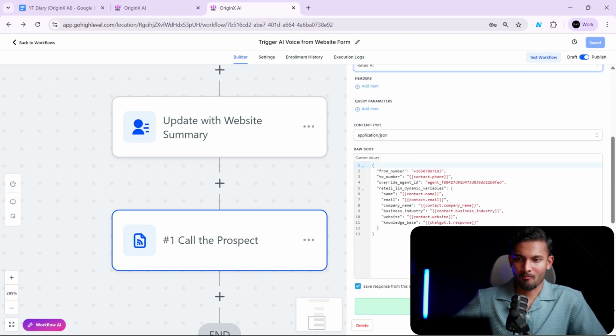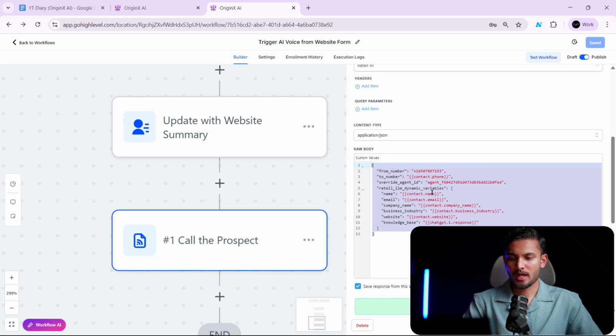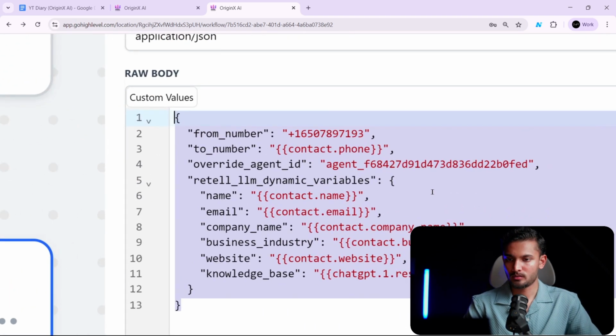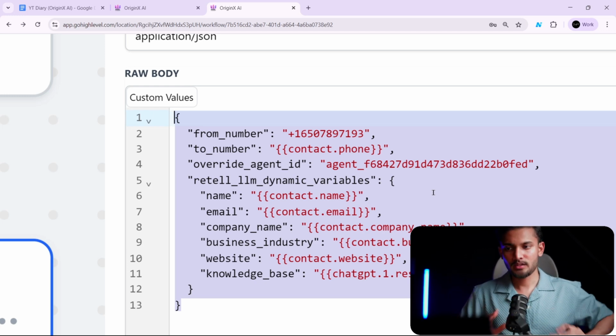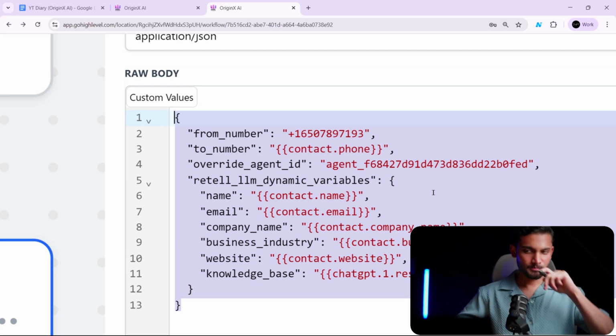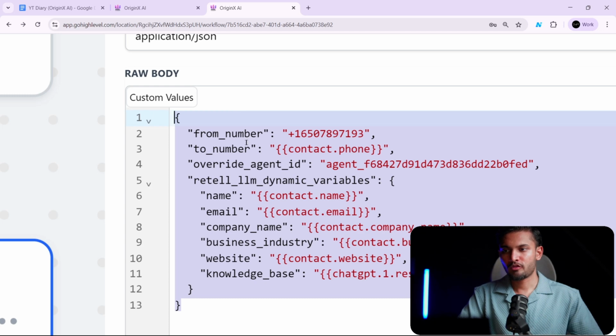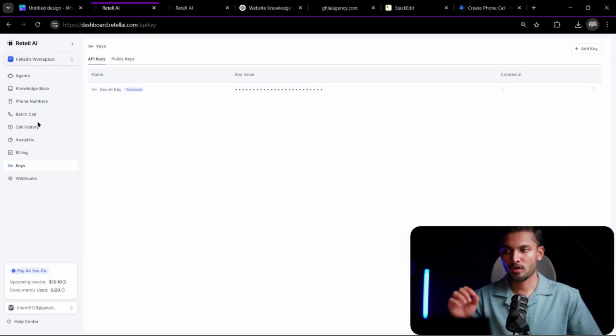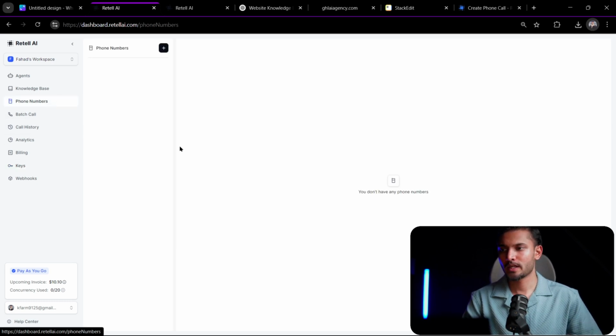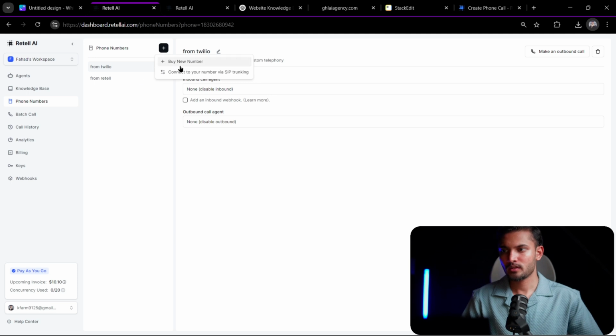Now this right here, just copy this as it is. Don't try to do anything else. First, just copy this, make it work as it is, and then you can add whatever you want. What we are doing, the from number is going to be the number that we are going to use to call. So we need to use a number from Retell AI. You'll come here, click on phone number, click on this plus icon, and you can buy a new phone number.